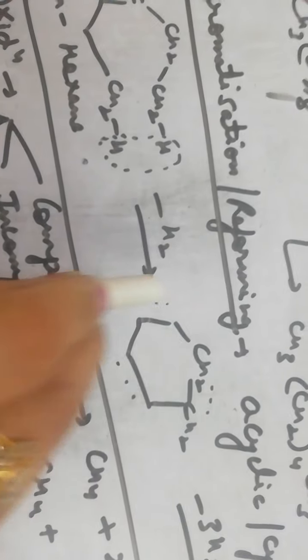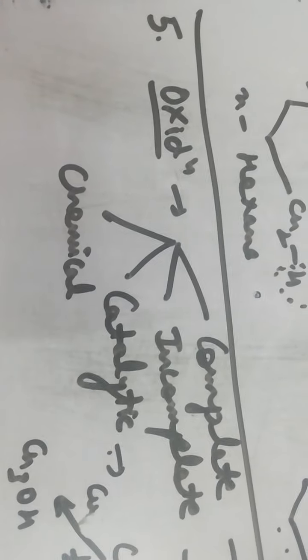Now this cyclohexane can lose 3 molecules of hydrogen, one from 2 adjacent carbons, one from 2 adjacent carbons, and one from 2 adjacent carbons, that is minus 3 hydrogen, and we will get benzene. So here an acyclic alkane is converted into an aromatic hydrocarbon. The next type of reaction is oxidation reaction. There are various types of oxidation reaction: complete oxidation, incomplete, catalytic and chemical.